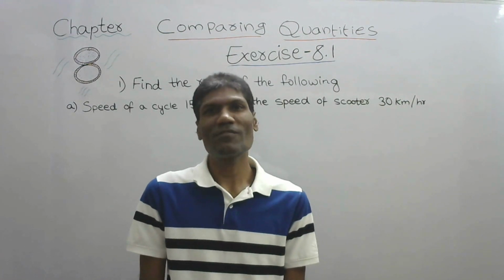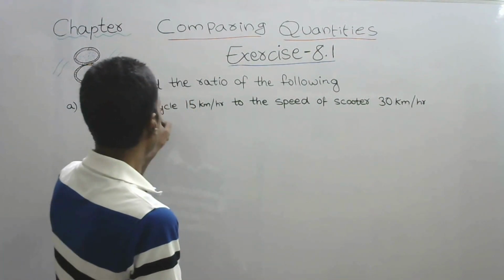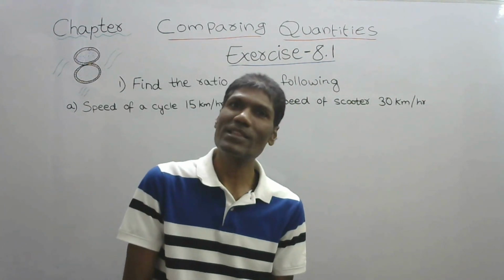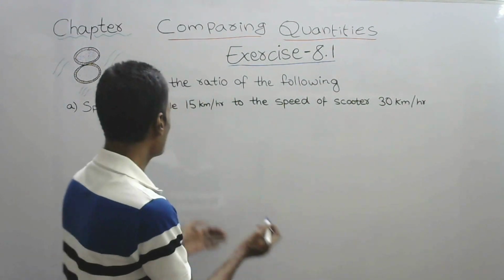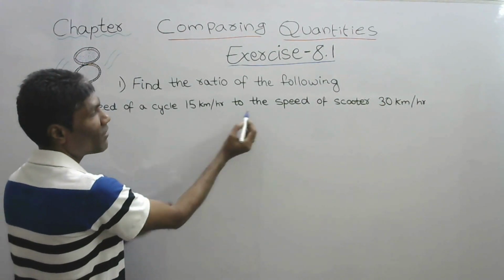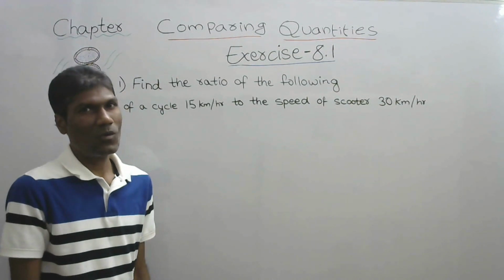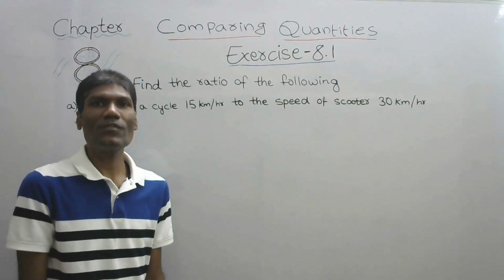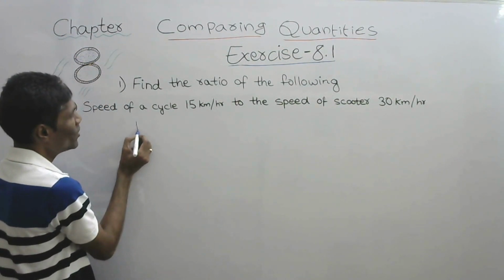Exercise 8.1. First question, he is asking to find the ratios. What is ratio? Comparing the quantities by division. So we will start with the first one. Speed of cycle is 15 kilometers per hour to speed of scooter is 30 kilometers per hour. What is the ratio? Comparing these two in the form of division.